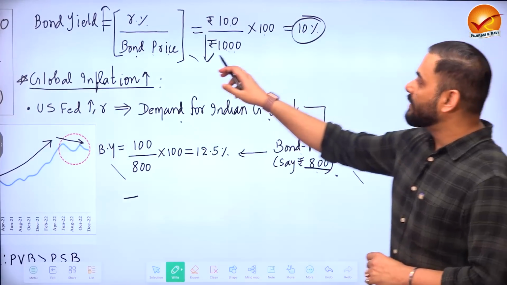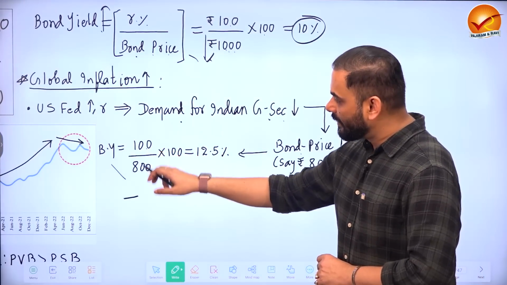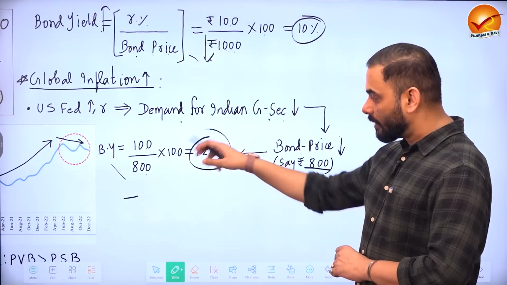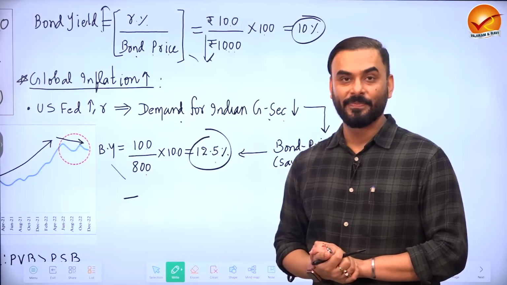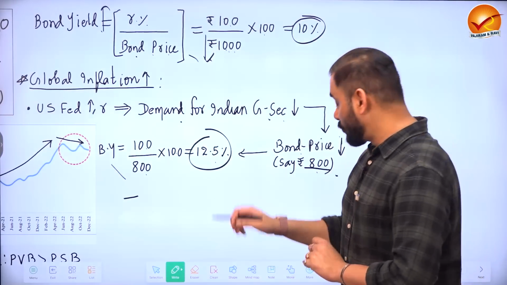When bond price comes down, what happens to bond yield? Bond yield goes up. So let us calculate the bond yield. 100 upon 800 into 100, 12.5%. So bond yield increased. And we know that when bond yield increases, so what will happen?